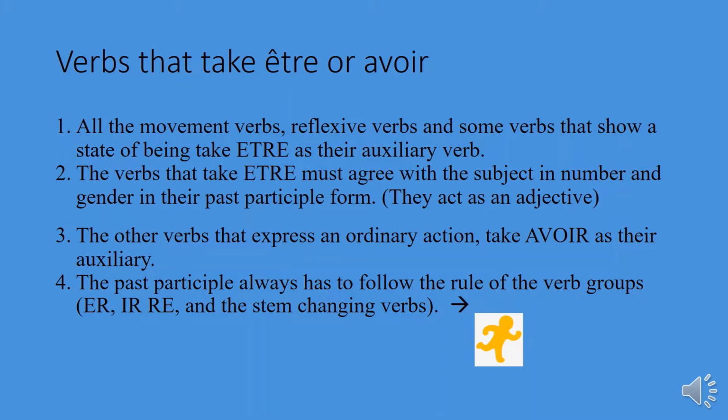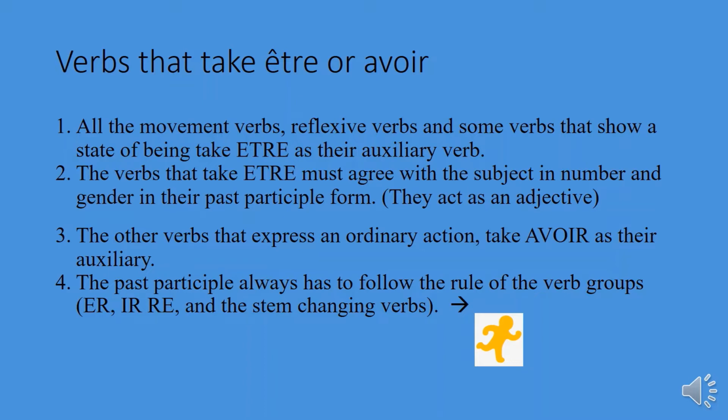The verbs that take être must agree with the subject in number and gender in the past participle form, and they act as an adjective. For example, elles sont allées, okay, the participe passé must agree with elles in gender and number.